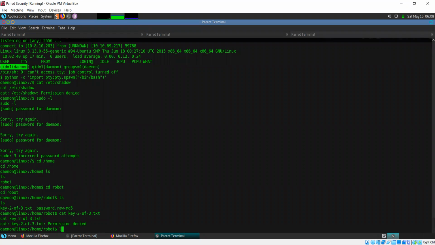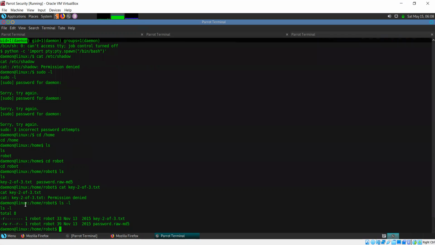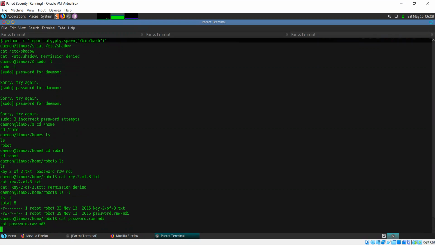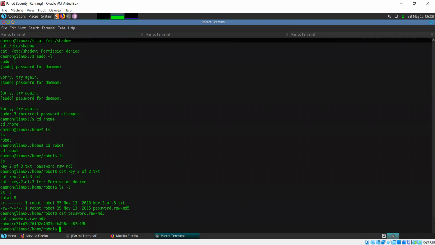But it tells us permission denied. Let us look at what permissions are there. Okay, so only the user has read permission and the user is robot. So let's try this one. So we are able to access this file and we have a password hash here.